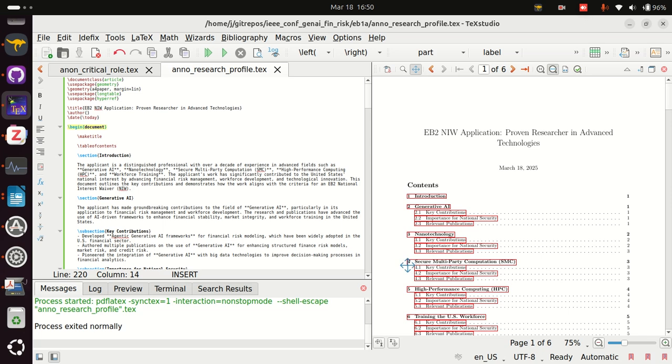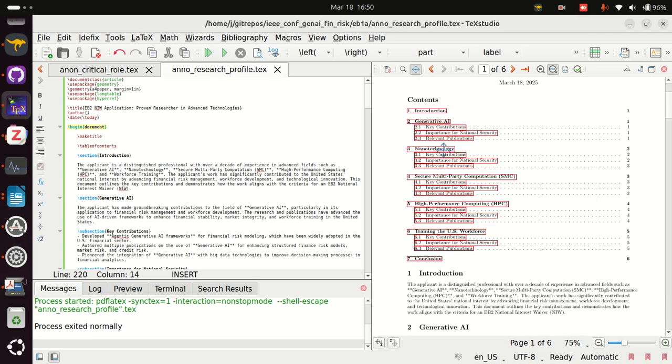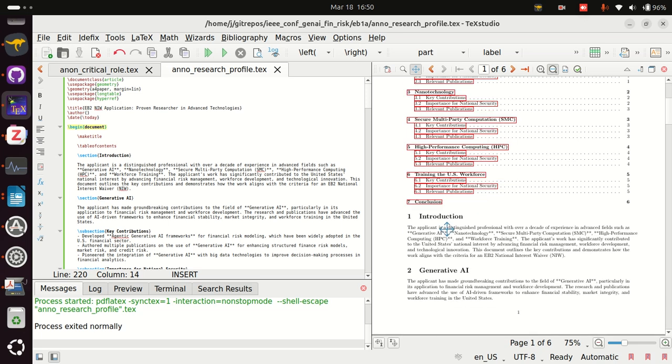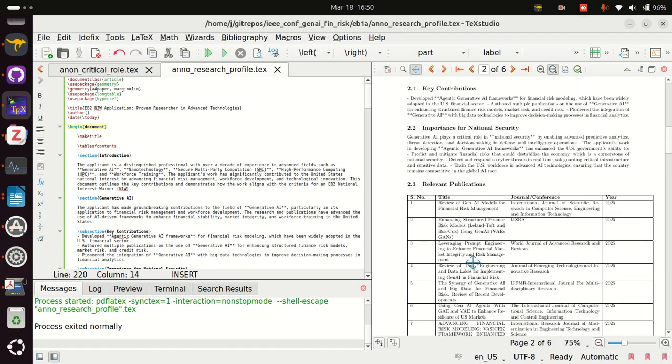We are now looking at research prong number 2 on how the applicant is well poised to take ahead his endeavor. So with that regard, we have to talk about different research areas, the key contribution and the relevant publication for the author. If you see here, I have put down some of the most common research areas, like generative AI, key contribution, this is the key contribution of the user, importance for national security, and relevant publication.